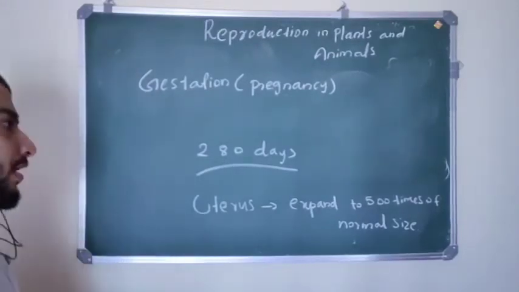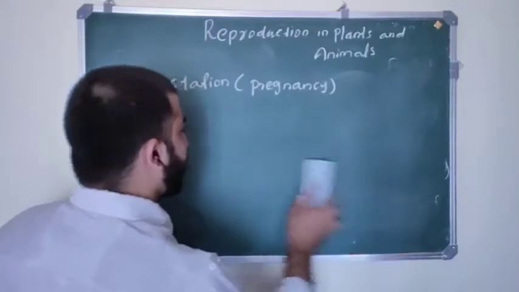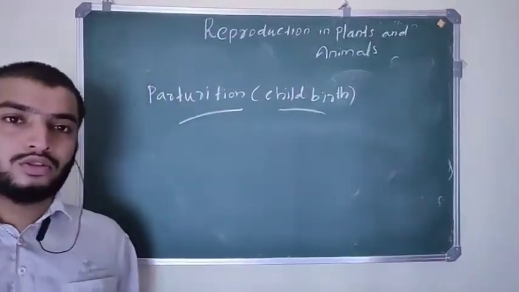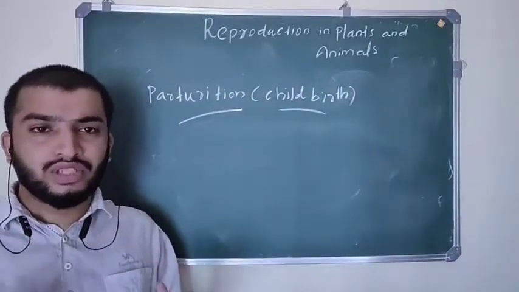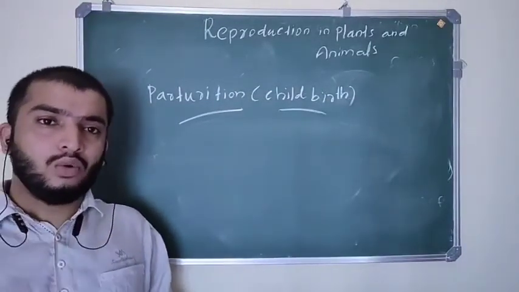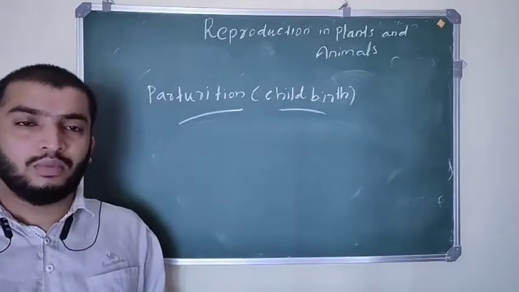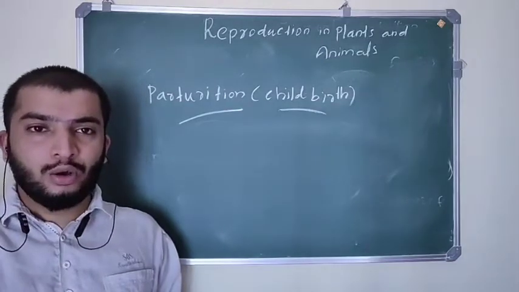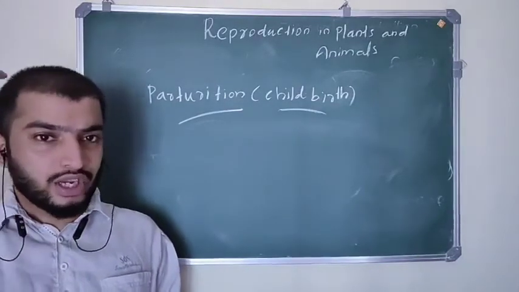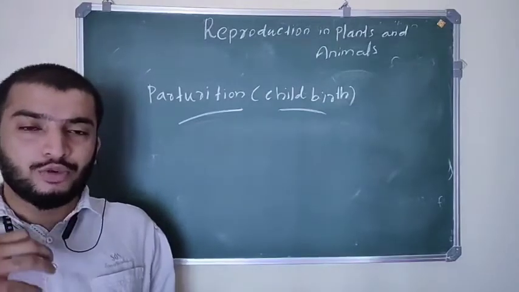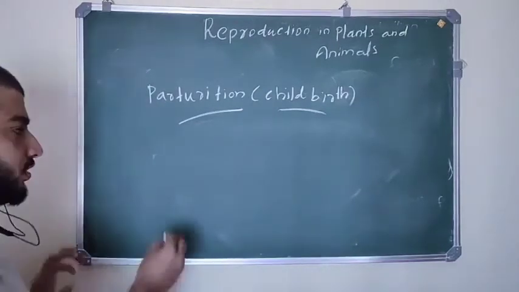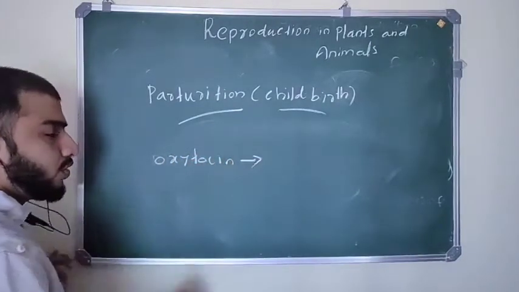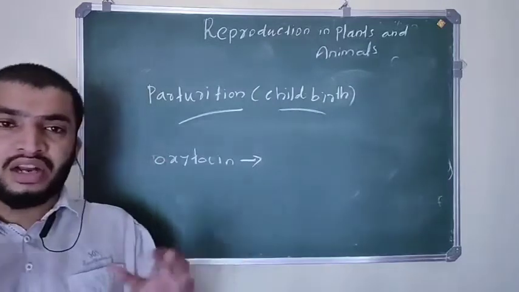Then after gestation, what happens? The embryo becomes a completely developed young one, and this young one is expelled from the mother's body. So at the end of gestation, the fully developed young one is expelled from the mother's body, that is parturition. So how does this take place? The posterior lobe of the pituitary gland, which is present in our brain, produces a hormone called oxytocin, and this hormone results in contraction of the uterus.